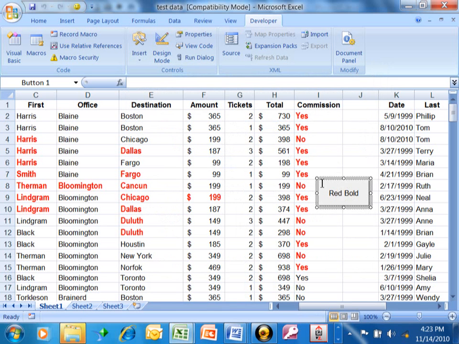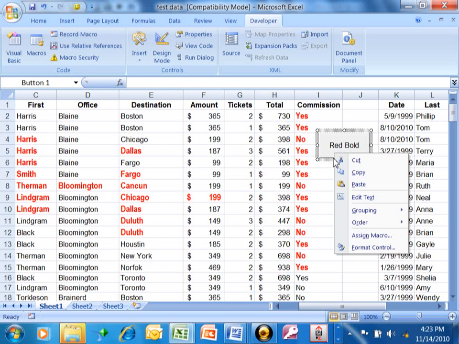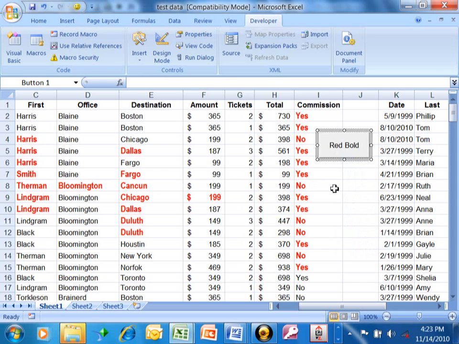Once I right-click on that button, if you want to move the button, you're going to move your mouse to the edge of the button and then just drag it like that. And now we can change that button. Once I click outside of the button, then it goes back to just a working button. And if you want to change it, you would right-click on it. All right, so that's how we can actually add a button to your screen. The order of the process would be you would make your macro first. And there's another video that shows you how to make a macro. And then from there you can assign a button that would run that macro.